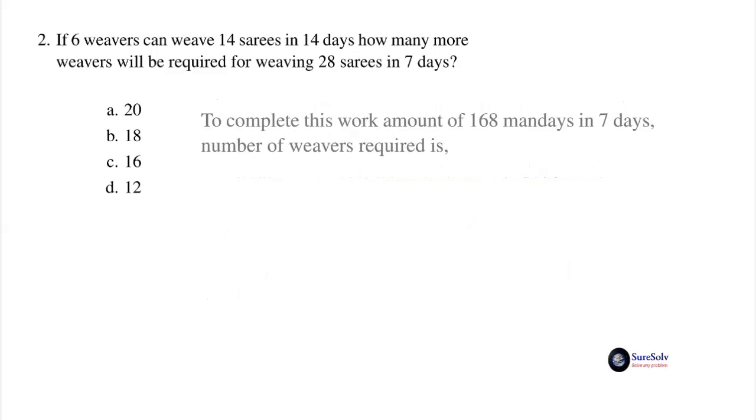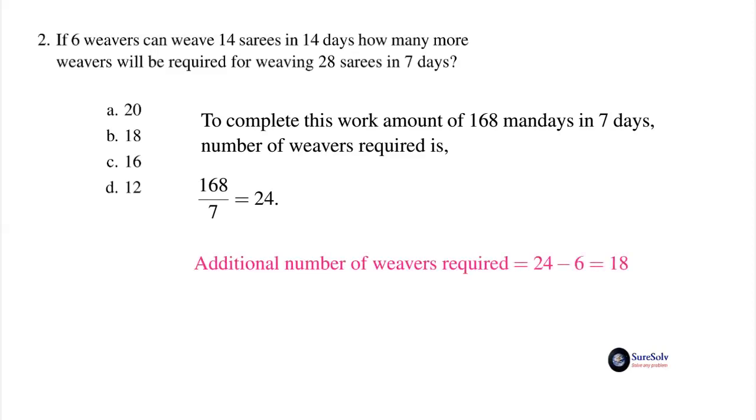This is because work amount equals workload. To complete this increased work amount of 168 man days in 7 days, the number of weavers required would be 168 divided by 7, that is 24. So additional number of weavers required is 18. Answer is option B, 18. Third question.